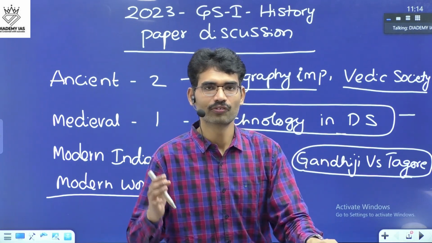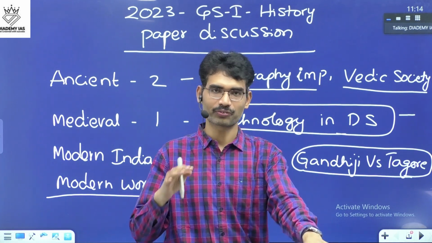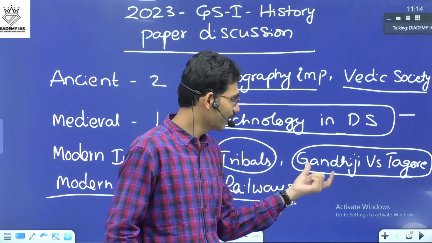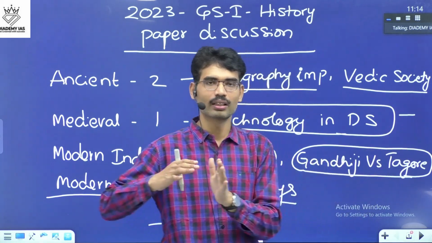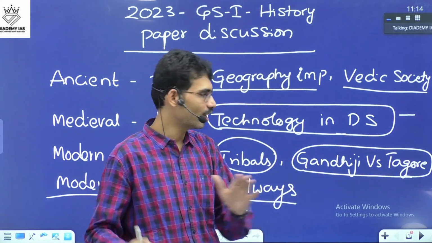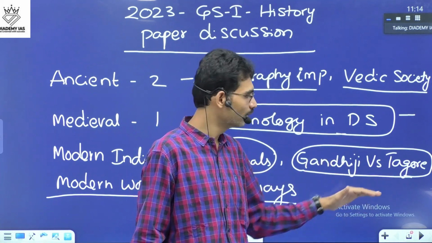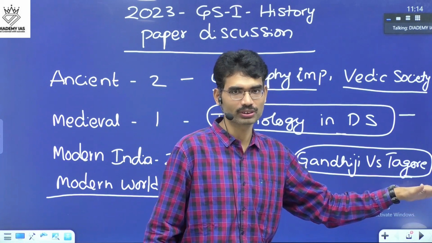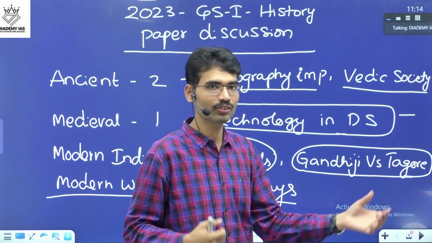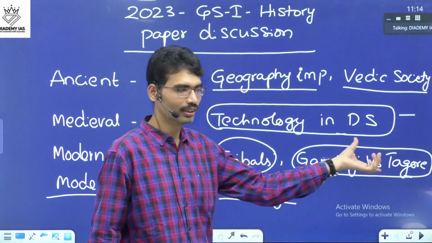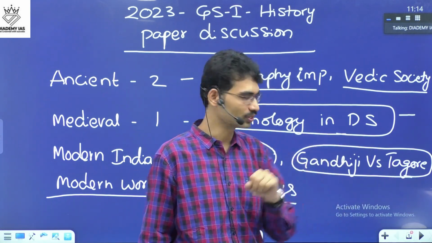In that sense, from the UPSC point of view, it is purely according to the syllabus, but from the student perspective, it is a relatively difficult question because you should have some knowledge of the biography or the life of Tagore, and you should know about the life of Gandhiji. Many of the students know that, but the life of Tagore, most students may not know in detail, except a few aspects. Here you need to compare both of them, which is difficult. If you can score 30% or 35%, it's a very good score.